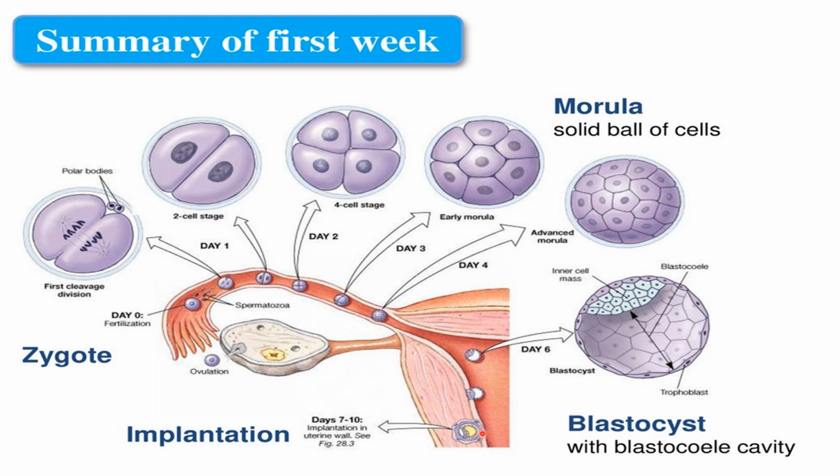So implantation starts at 7th day after fertilization and it is completed by about 12th day after fertilization.